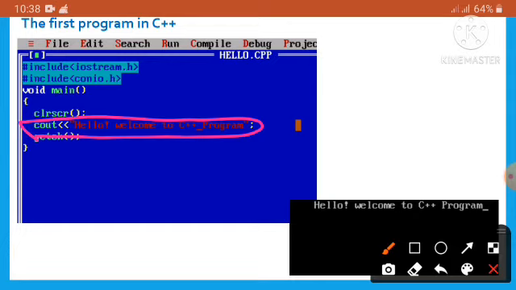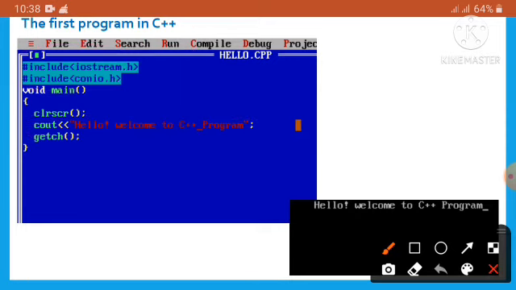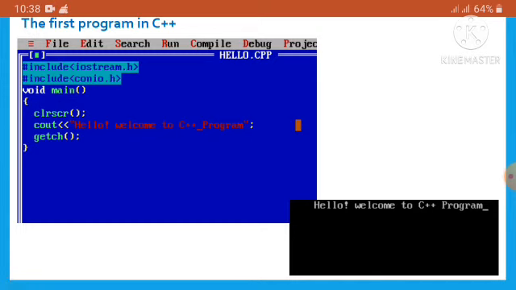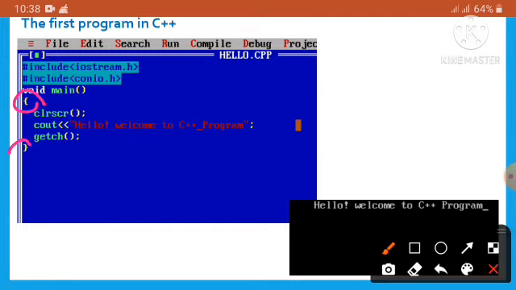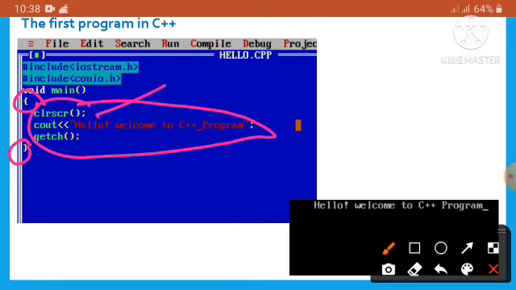Also, because we are executing a C++ program, we have to mention these two header files at the top, and then mention void main, and inside the curly bracket we have to mention all of this. At first clrscr, then whatever we want to do, and at last getch to hold the output screen.